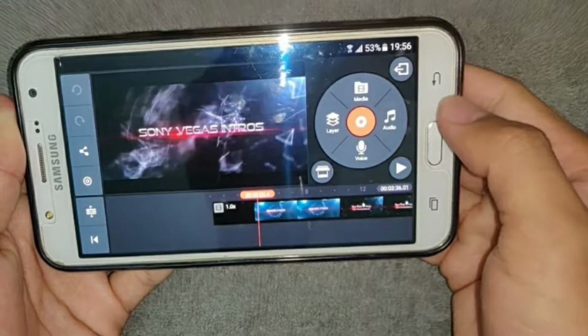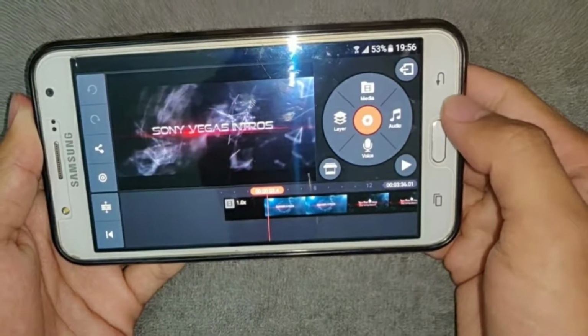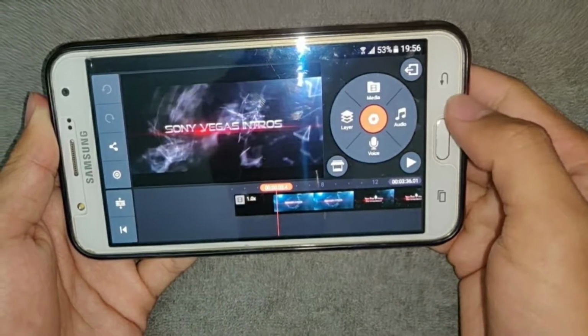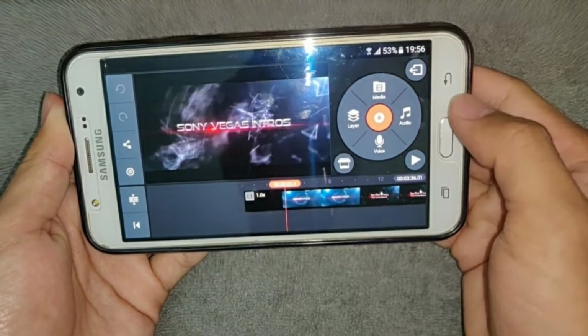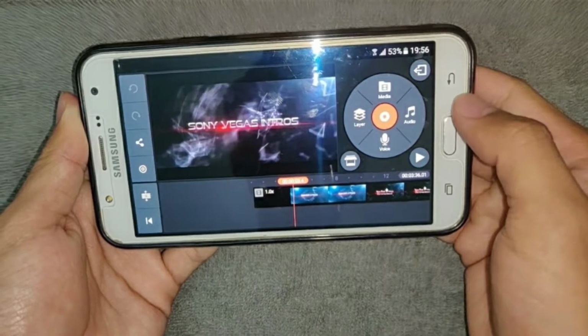So today I'm going to show you all how to download Kinemaster without any watermark. So without much more talking, let's start with our work.